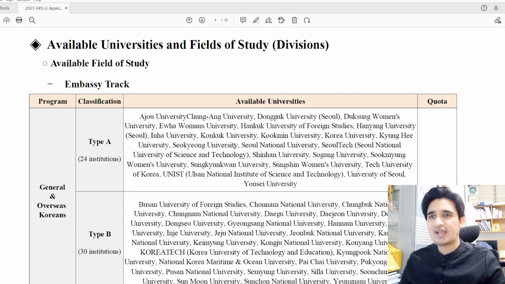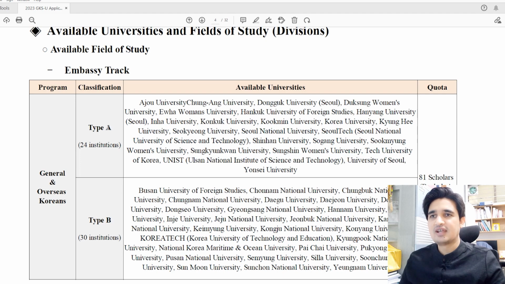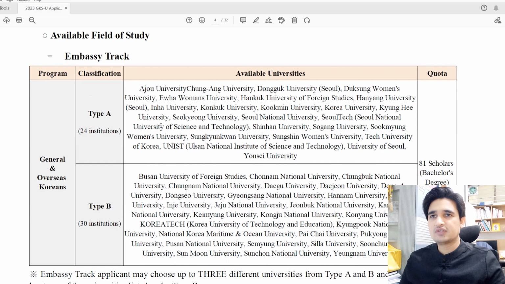Then you have to look at the embassy track universities. In the embassy track we have two types of universities, type A universities and type B universities. Ajou University, Dongguk University, Hankuk University and Ewha University are all type A universities.